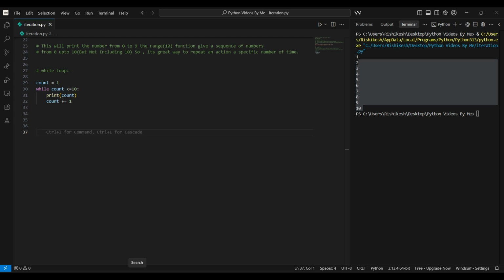In our next video, we will combine everything we have learned so far: variables, data types, operations, if else statements, and loops to build our very first simple interactive program.